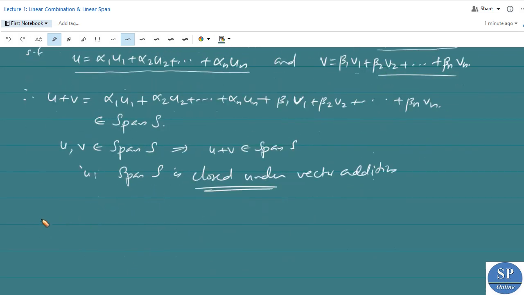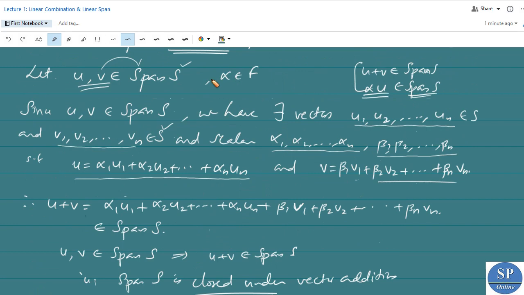Now, let alpha belong to F, that is, alpha is a scalar.